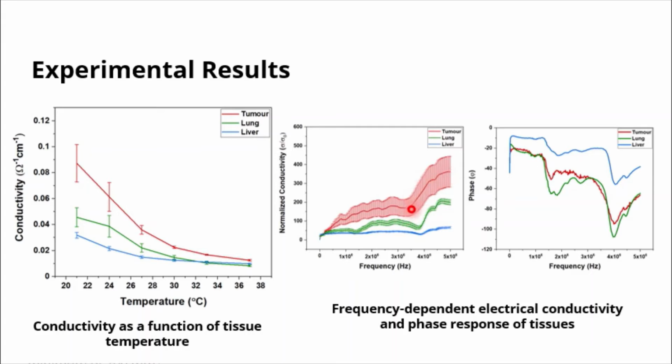Now, since tumors are known to be a site of intense proliferation of cells, intense vasculature, and matrix remodeling, they are known to be more disordered as compared to healthy, well-ordered, structured tissues. As a result, the tumor tissues are observed to have an early onset of this highly conducting regime as compared to the liver or the lung, as you can see from here. Tumor tissues have an earlier frequency at which their normalized conductivity suddenly increases as compared to the lung and liver. We also measured the phase response of the tissues, and we did not see any significant differences in the phase response.